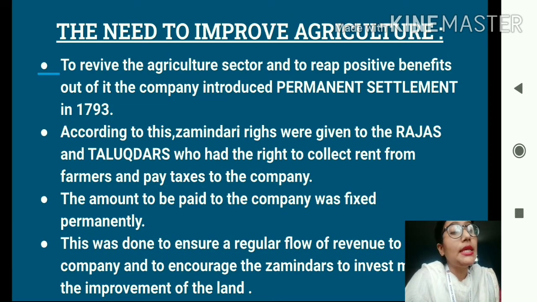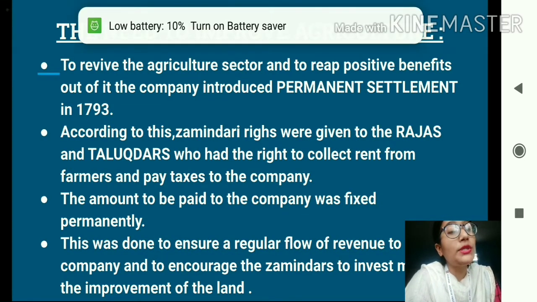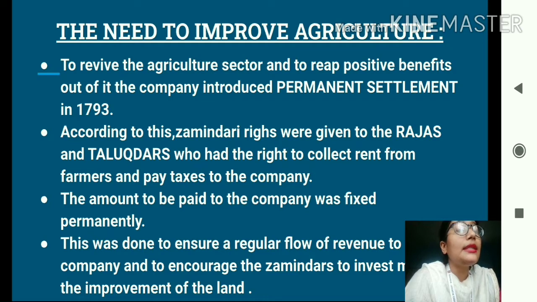So students, the company now also started feeling that something should be done to revive the agricultural sector, because all these economic slowdown, all these economic breakdown was ultimately affecting their trade in India as well. So in order to boost up their trade, in order to revive the agricultural sector, they introduced one system that was known as the permanent settlement. It was introduced in the year 1793.